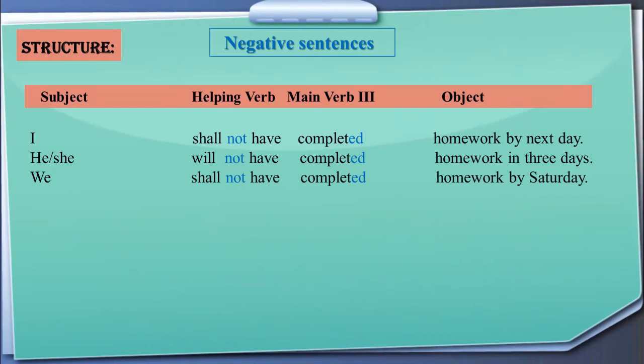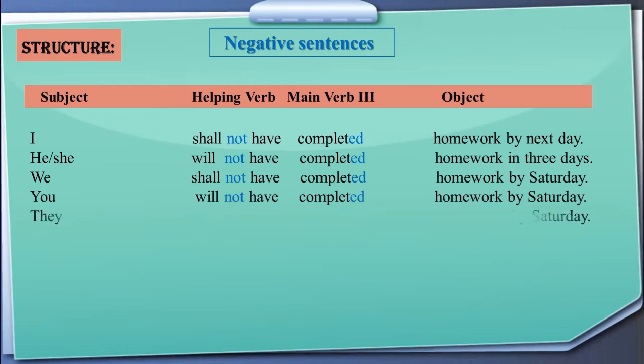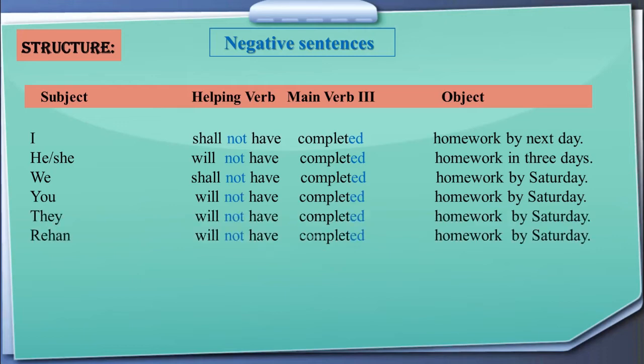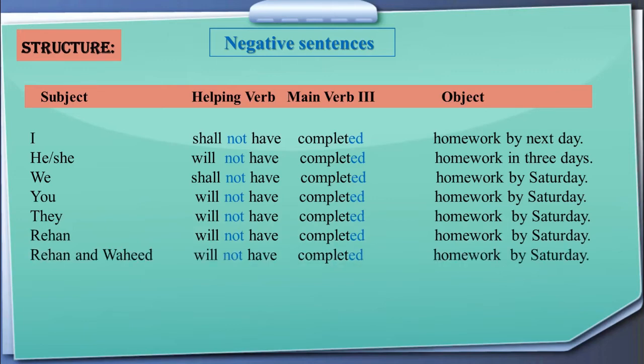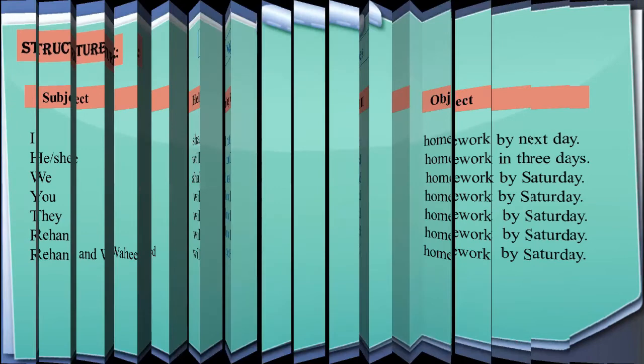He or she will not have completed homework in 3 days. We will not have completed homework by Saturday. You will not have completed homework by Saturday. They will not have completed homework by Saturday. Rehan will not have completed homework by Saturday. Rehan and Wahid will not have completed homework by Saturday.